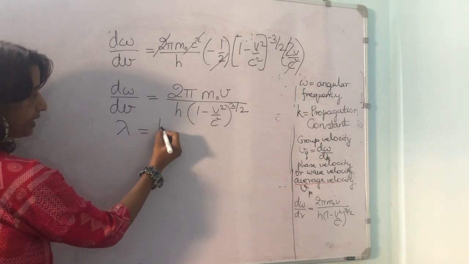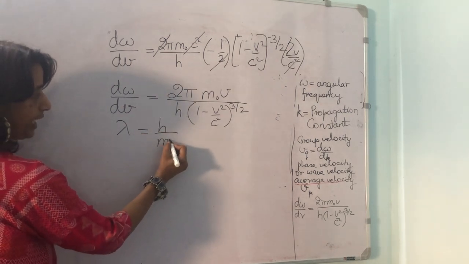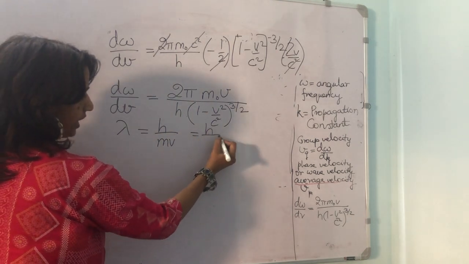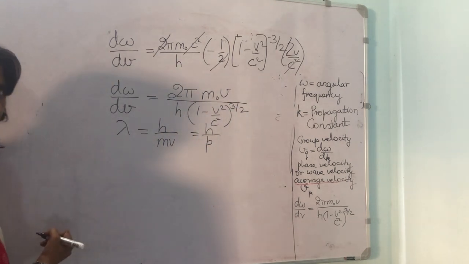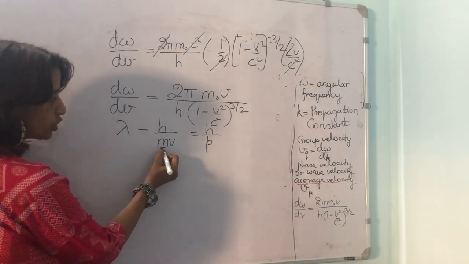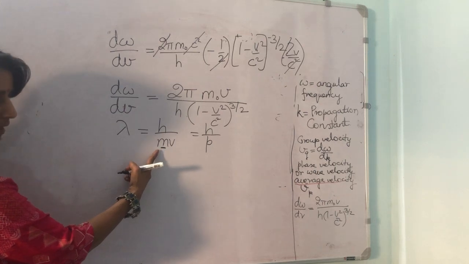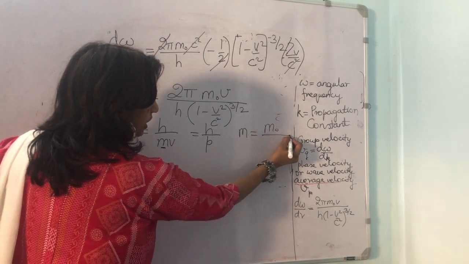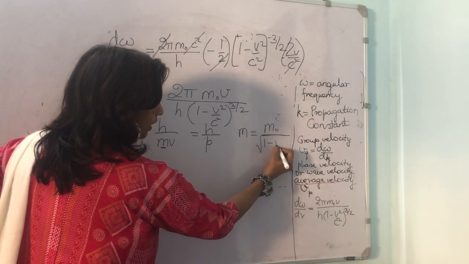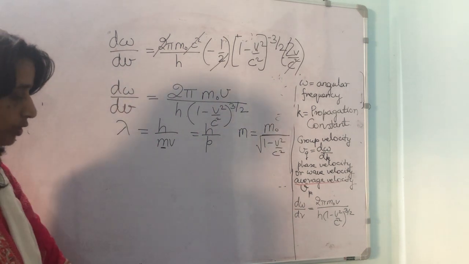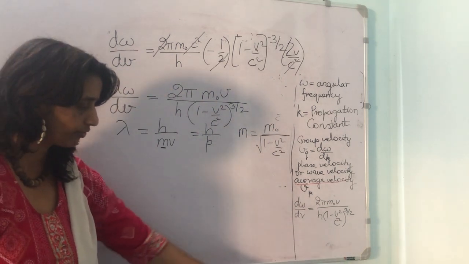So λ is h upon mv, or h upon p, where p is momentum. Momentum is equal to mass into velocity. Here also, instead of m, we will put m is m₀ upon under root 1 minus v²/c². Let us put this here instead of this expression.